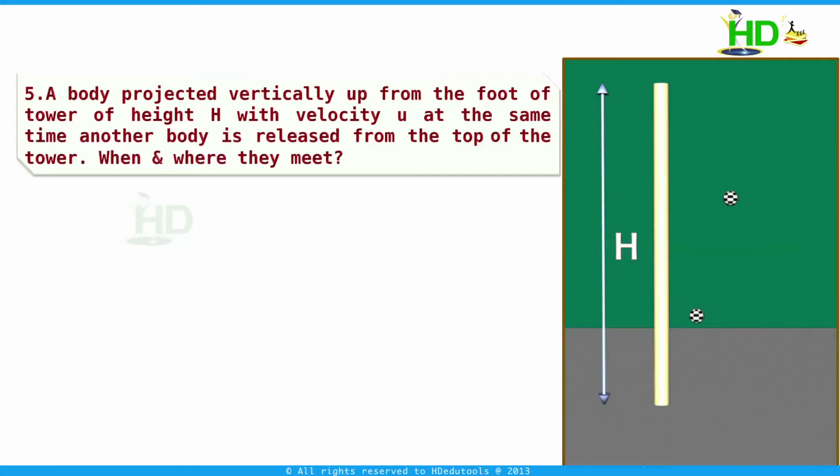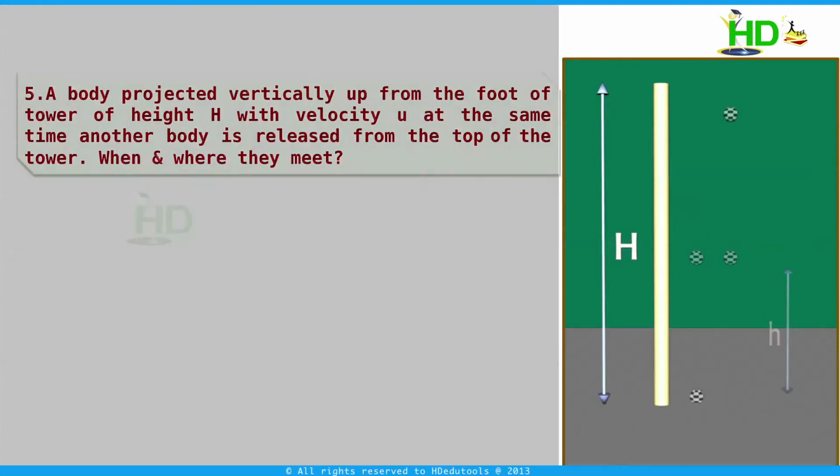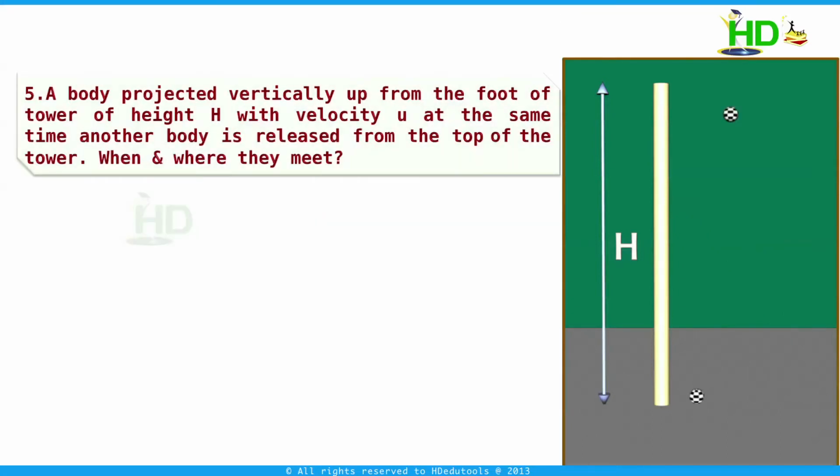During the motion, they will meet at some height small h from the ground. We have to find when and where, that means at what height they will meet in air. They meet at this point. What does it mean? The time taken by this body to travel from the ground to this position is equal to the time taken by this freely falling body to move from the top of the tower to this position.